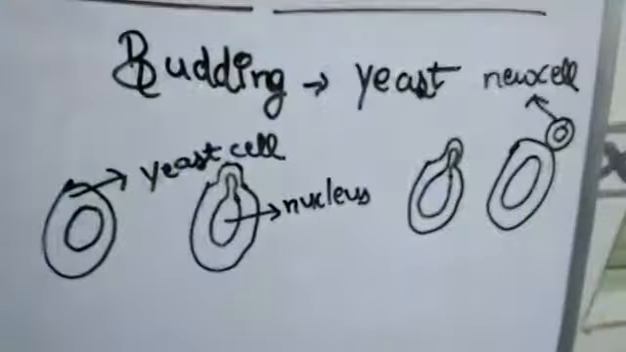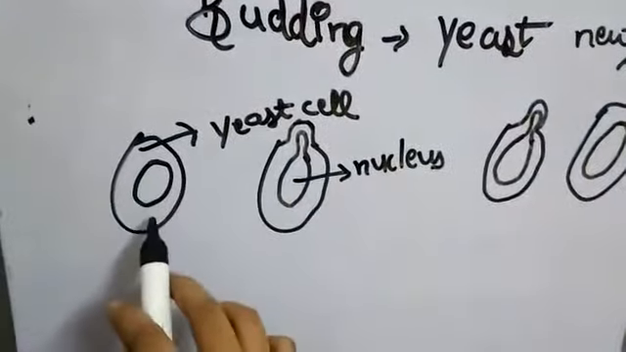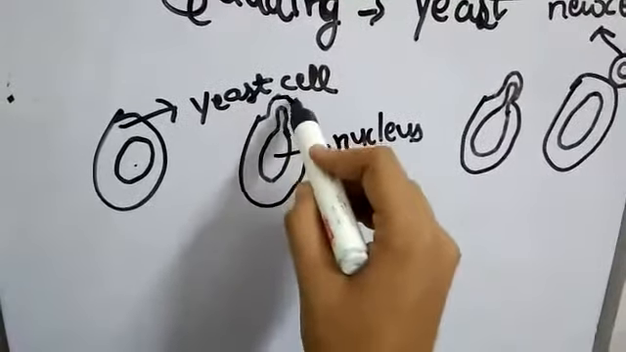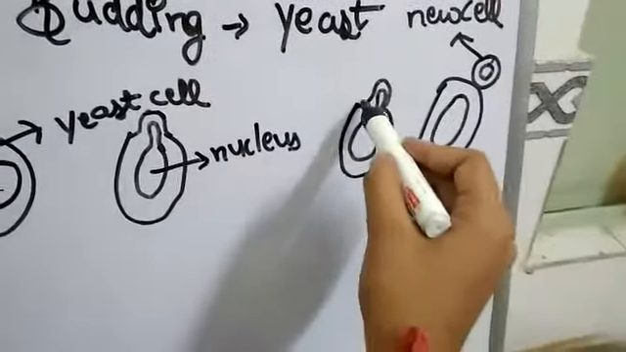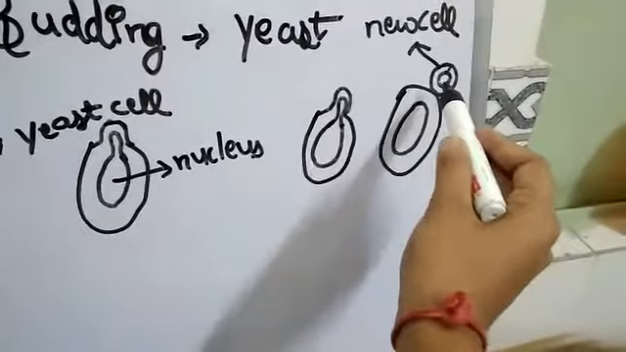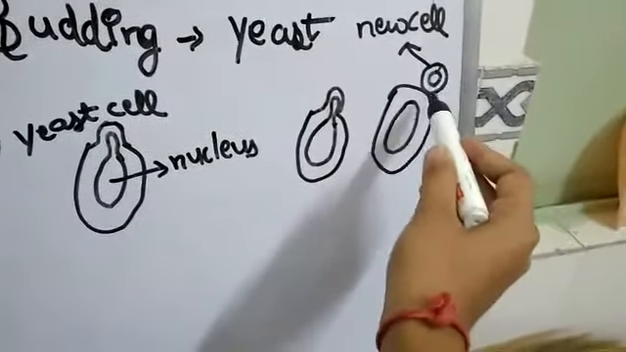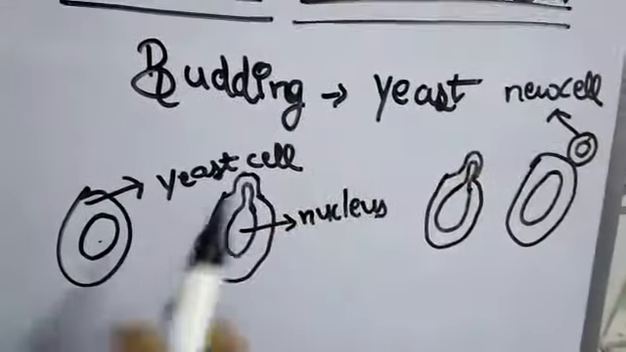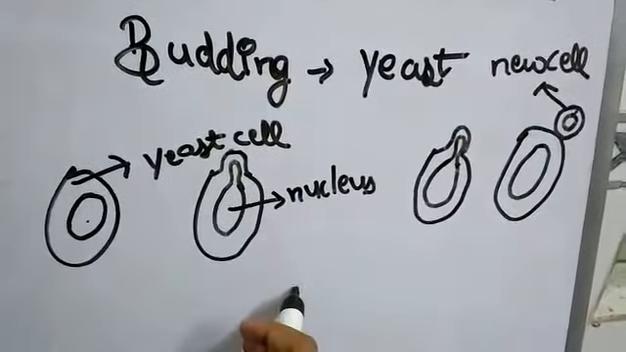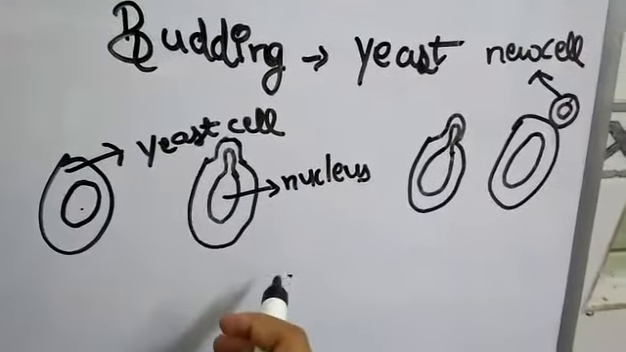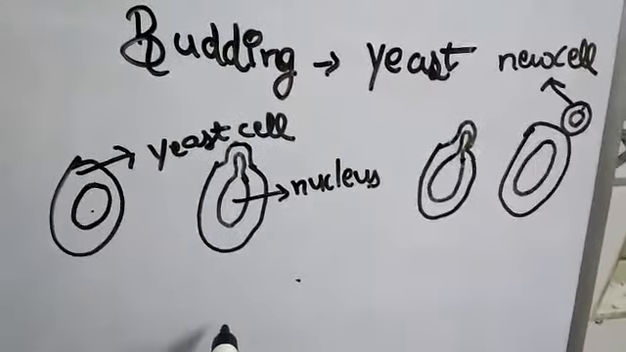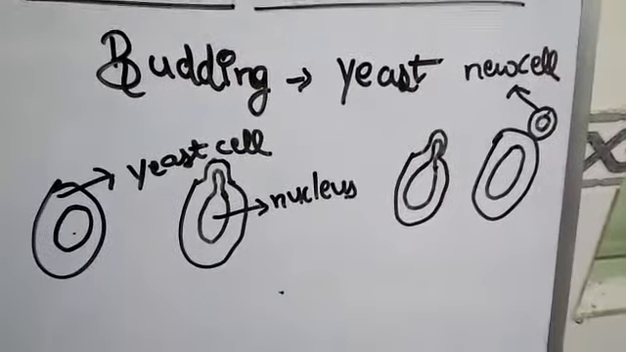So budding takes place in yeast. This is the yeast cell and this is the nucleus of the yeast cell. It starts reproducing. So the small bulb has grown. Then it is more grown, and after some time, after getting maturity, it gets separated or detached from the parent cell. The new cell gets nutrition from the parent cell in the reproducing stage. So this is the example of budding, and budding is commonly found in yeast cells.